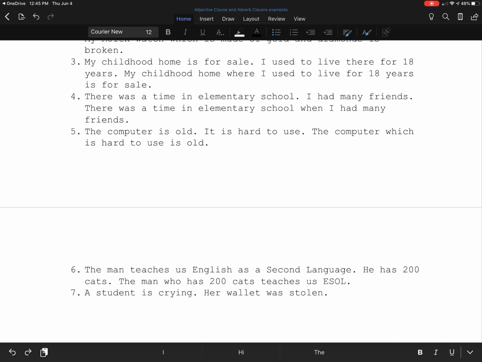Remember earlier when I was saying the possessive pronouns, my, your, his, her? So here we have her, so I know that this one is going to be possessive. A student whose wallet was stolen is crying.